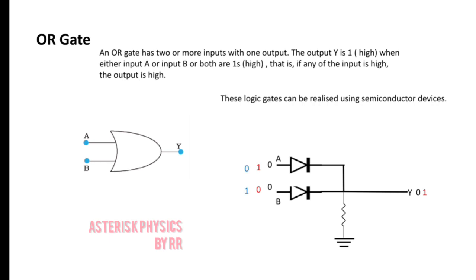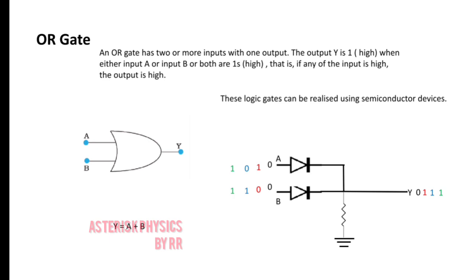Now, when A is at low state and B is at high state, the lower diode will be forward biased and that will conduct heavily, and there will be a large potential drop across the load resistance, and hence Y will be at high state. When both the inputs are at high state, both the diodes will be forward biased and they will conduct heavily, and a large current flows through the load resistance, and hence a high potential drop across the load resistance. That means the output will be at high state. So this is the operation of an OR gate.